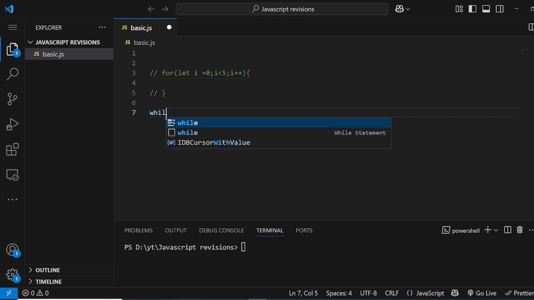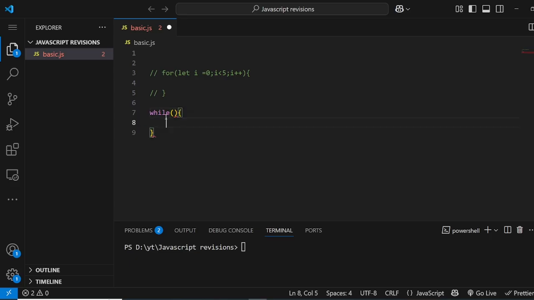And the second one is the while loop. While condition, and this is very important. This needs to be a true or false condition, you have to decide. But remember, when you are using a while loop, don't just run the code. Make sure you know that after a certain period, this while loop ends. So you have to make that condition false. Whatever condition you make, remember that this condition needs to become false at a certain time.